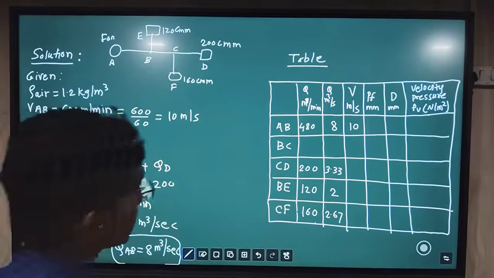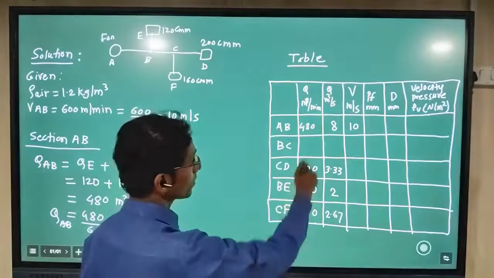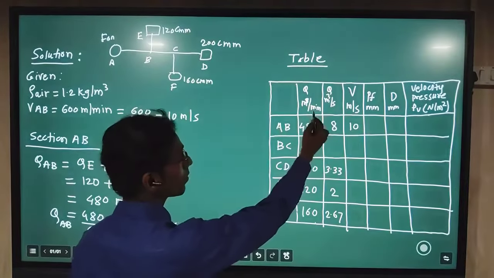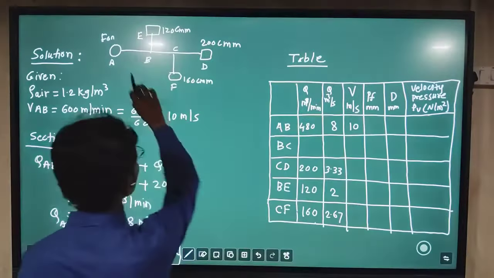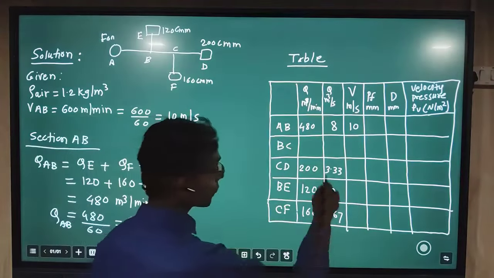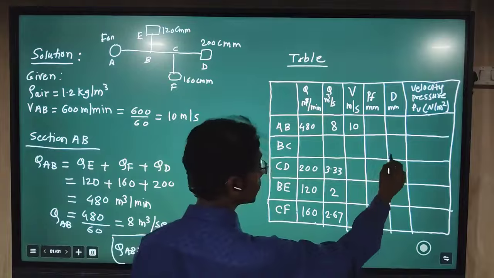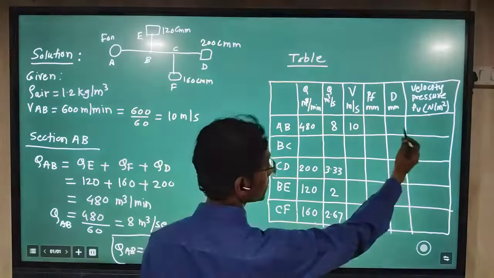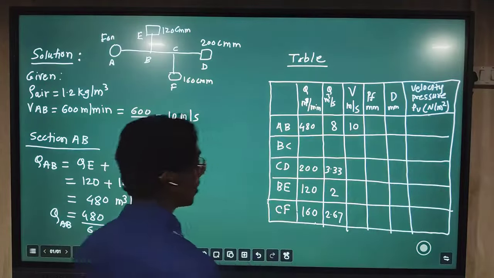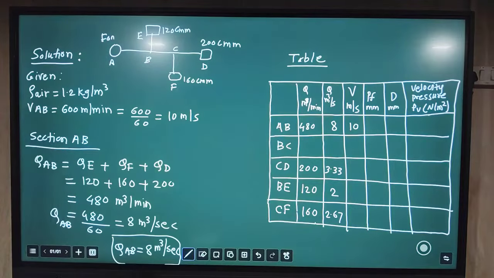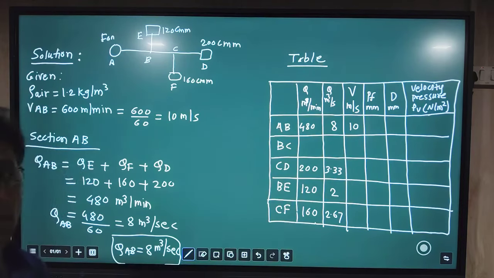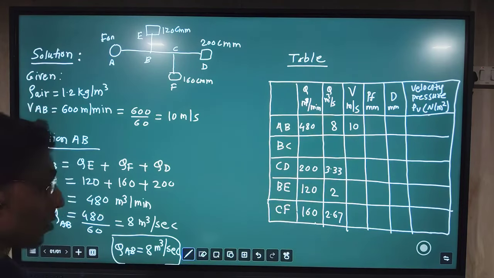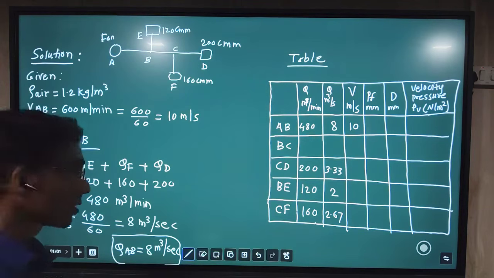So now here these are the known values which we have written. These values are written in meter cube per minute and these values are written in meter cube per second as per the given data. Now we have to find all the values of the empty cells. For that, the method which we are going to use is the equal friction method. So for this, we have to use the friction chart. Let us go to the friction chart.